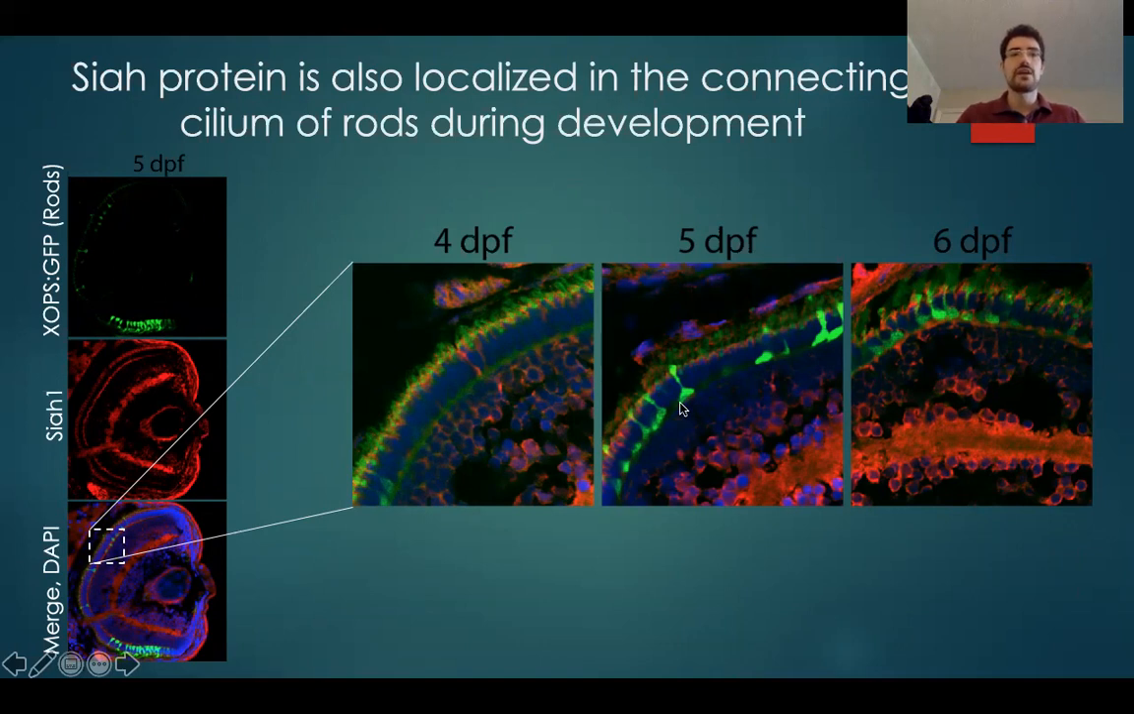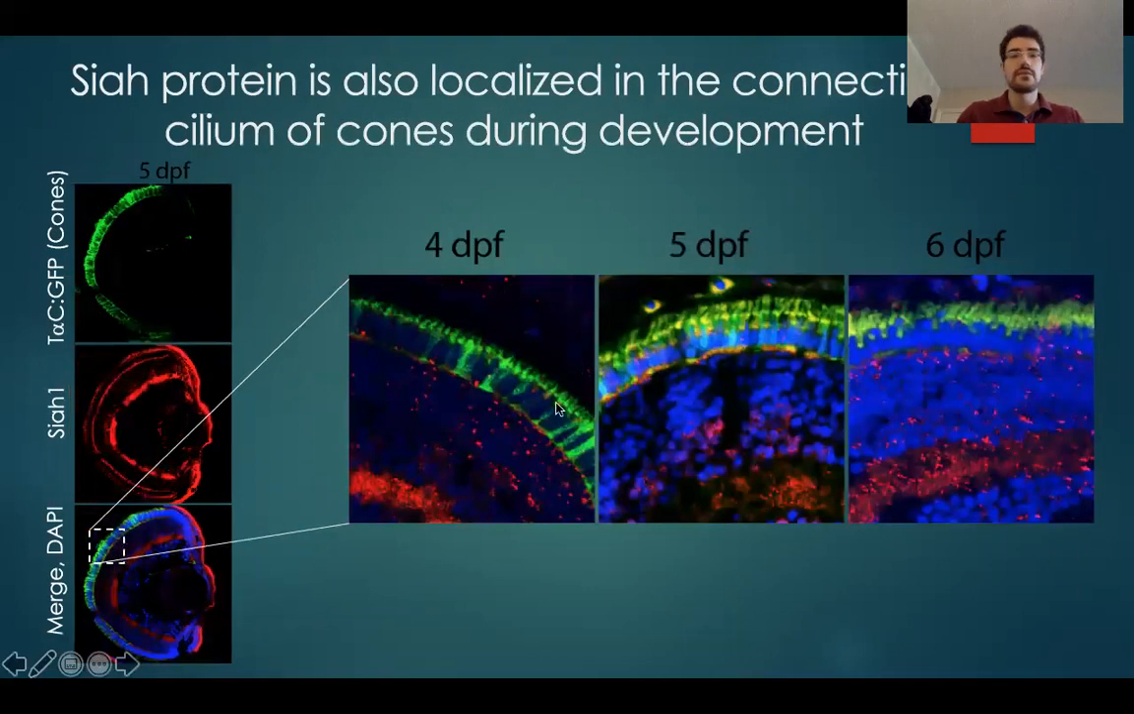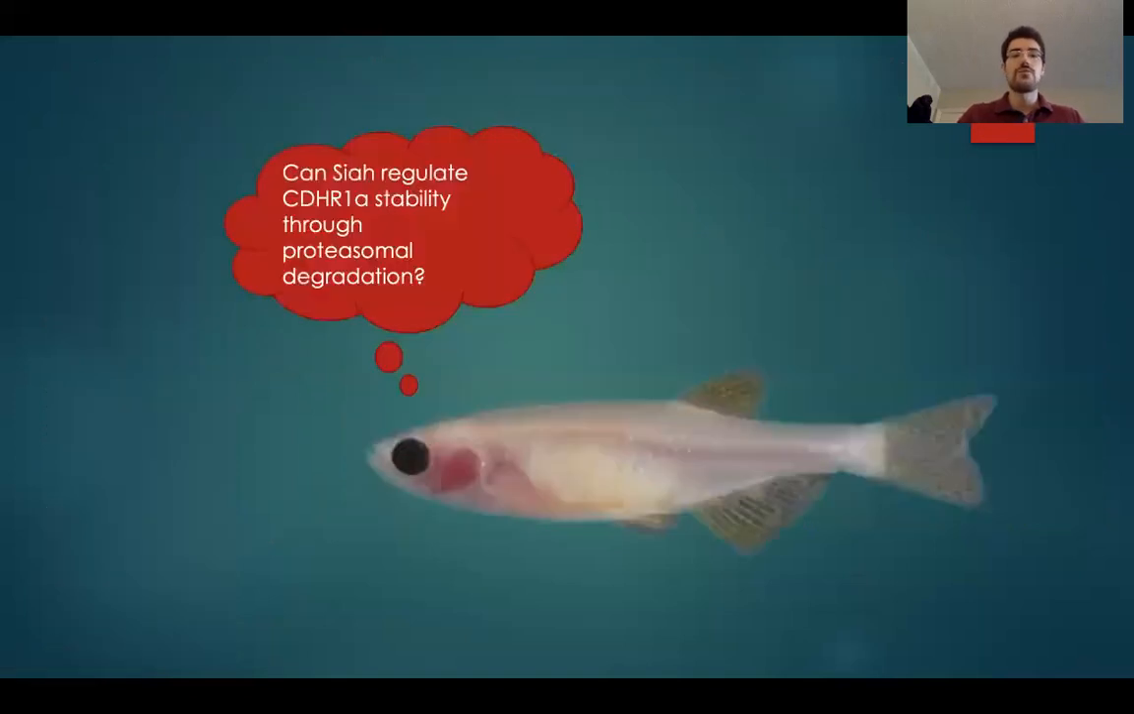So we wanted to take a look and see how Siah was localizing. As you can see here, using the XOPS GFP line marking the rods, Siah, again corroborating our in situ data, is highly expressed in other parts of the retina as well, not only in the outer nuclear layer, but it does localize to the connecting cilia of the rods. And when we look at the cones, we got the same thing. So it does co-localize to the connecting cilia of the cones where CDHR1 was found. So now we know that Siah and CDHR1 co-localize in the same region of the connecting cilium.